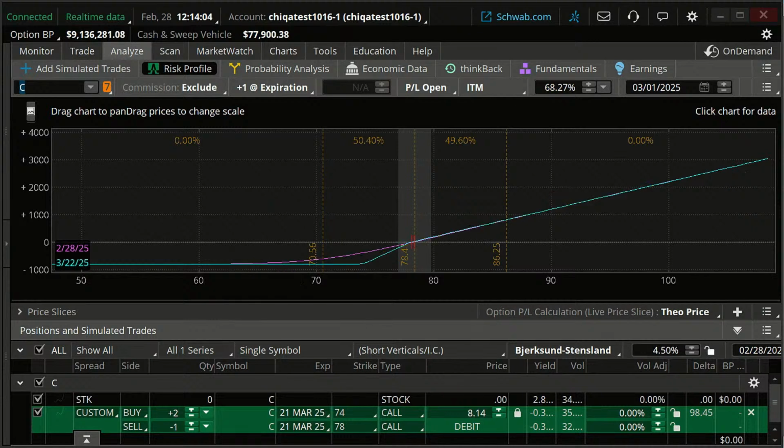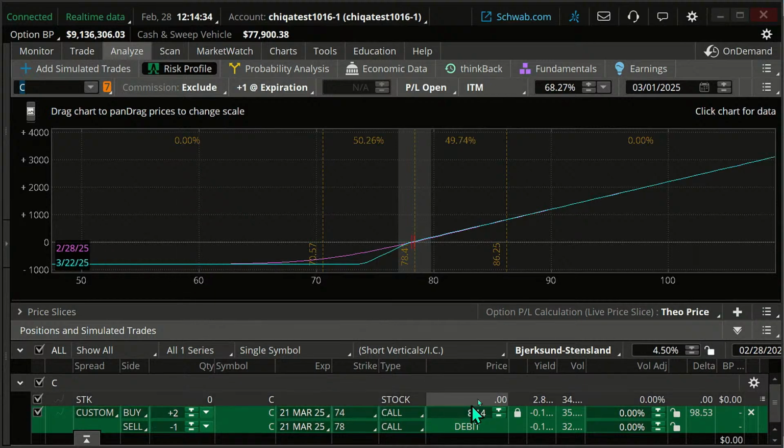Now let me get rid of this and let's look at the similarities. Well, this looks pretty similar, doesn't it? In terms of if it goes up, we have a theoretical unlimited gain on the back ratio spread. Okay, if it goes down, it caps us out. There's a max we're going to lose on this. Now that loss may be substantial. In this case, $814, which is the debit, by the way. The debit on this is the cost.